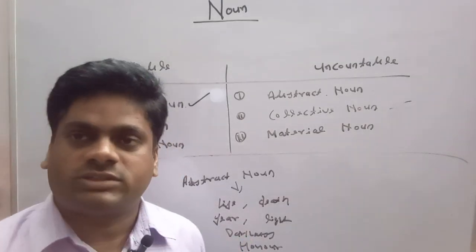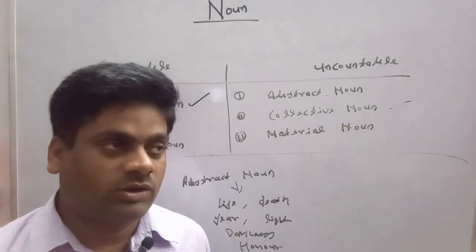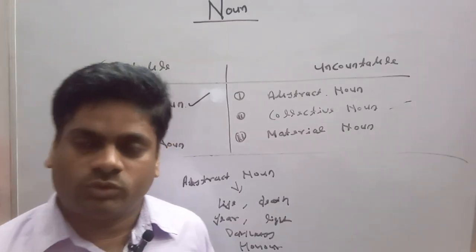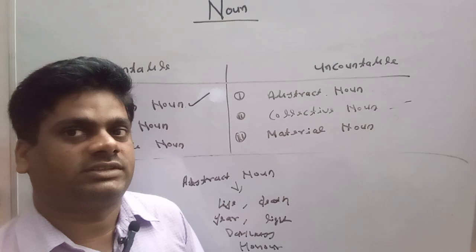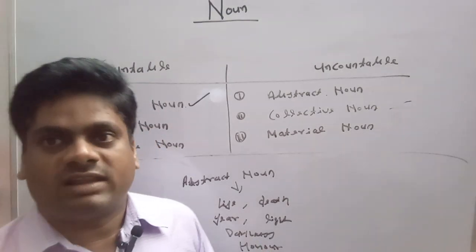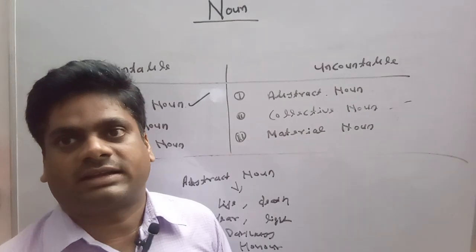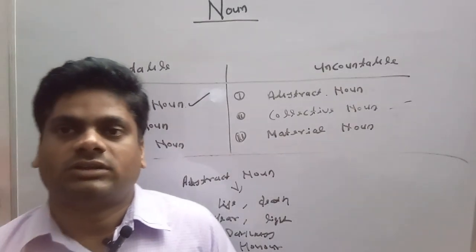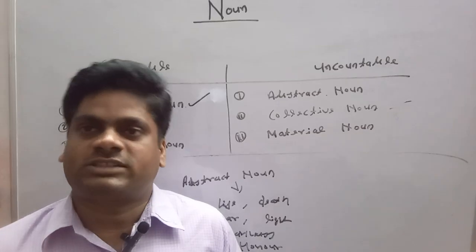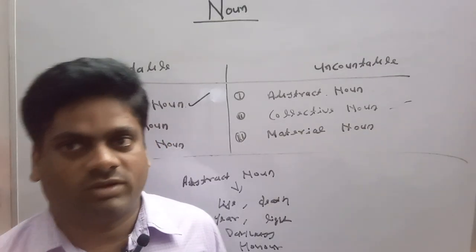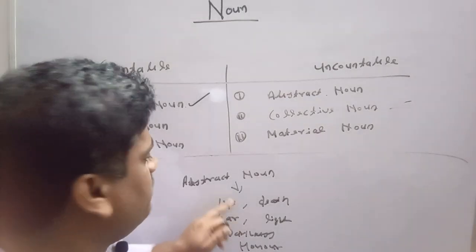Darkness. You cannot see darkness. You cannot touch darkness. You cannot face darkness. The absence of light can be called darkness. Honor. We cannot touch honor. We cannot taste honor. So our five senses stop working in identifying all these nouns. So we can say that these are the abstract nouns.